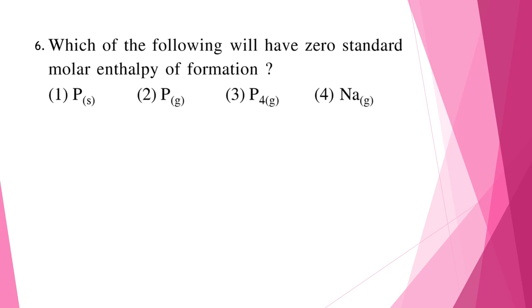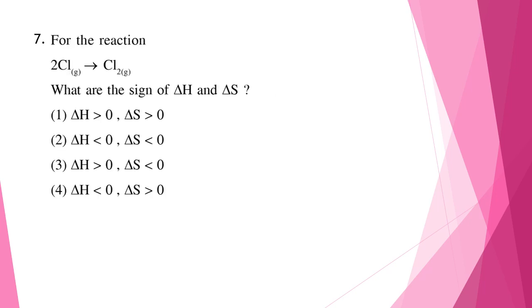Question 6. Which of the following will have zero standard molar enthalpy of formation? So the correct answer will be option 1, that is phosphorus in solid state. So the correct answer is option 1. Question 7. For the reaction 2Cl gives Cl2 gas, what are the signs of delta H and delta S? So for this case, both delta H and delta S will be negative, that is less than 0. So the correct answer is option 2.